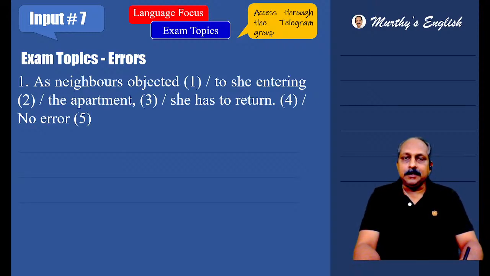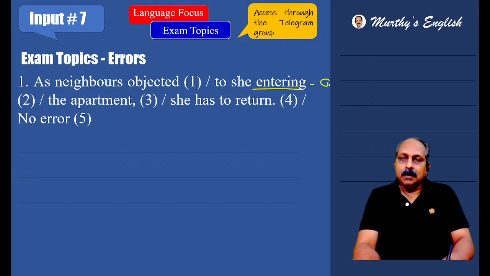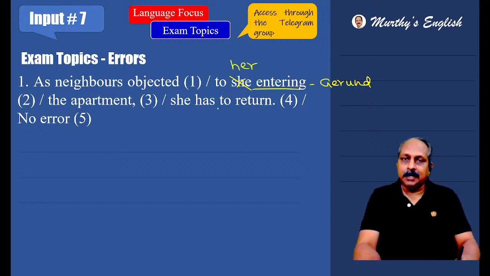As neighbors objected to she entering the apartment, she has to return. Here we have the gerund. Before a gerund, when you have to use a pronoun, it should not be in the subject form or object form. It should be in the possessive form. Then her entering, first error. And already over, she has to return, not correct. It should be she had to return, second error.